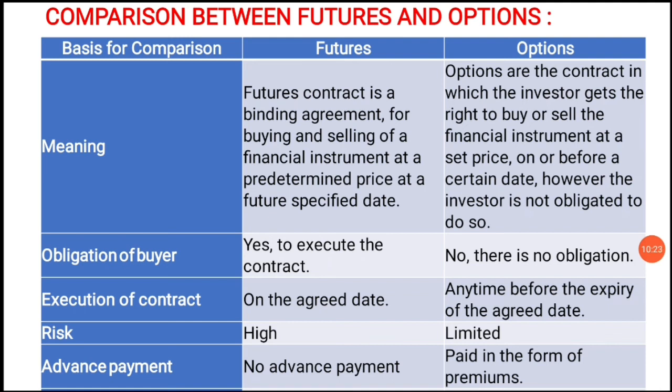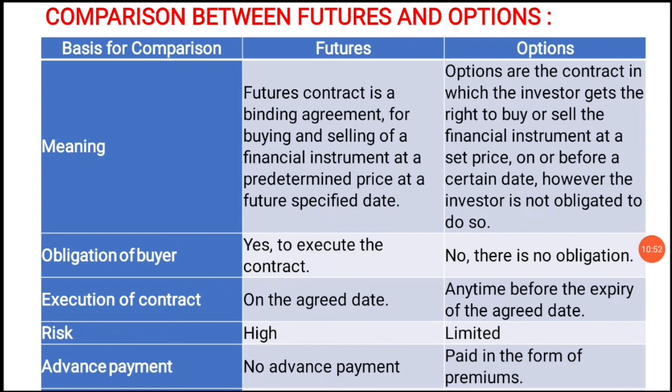Options are contracts in which the investor gets the right to buy or sell the financial instrument at the set price on or before a certain date. However, the investor is not obligated to do so. So in futures there is an obligation, but in options there will not be any obligation to execute the contract.